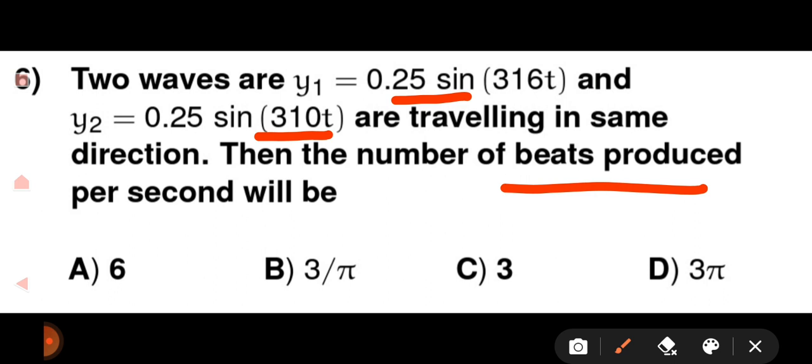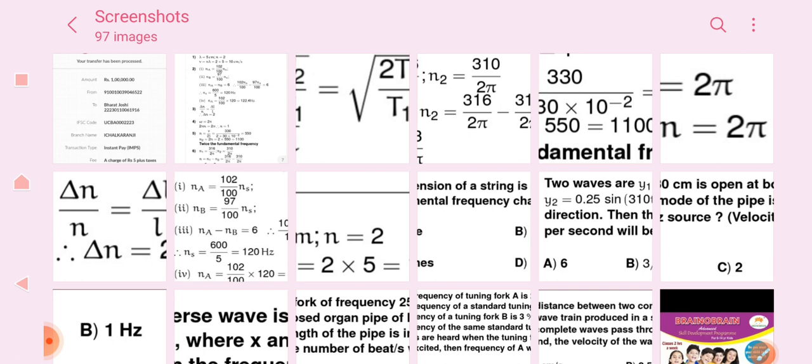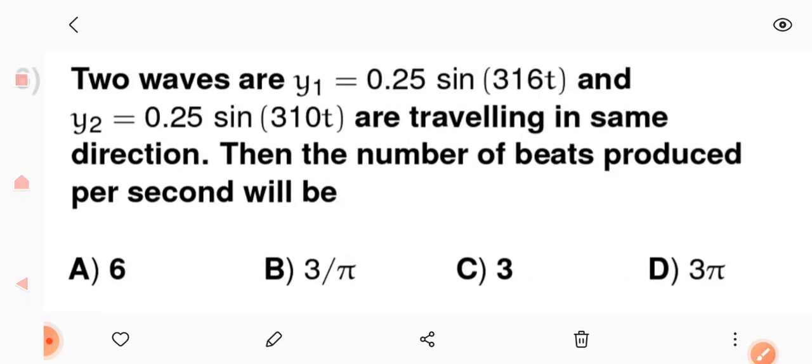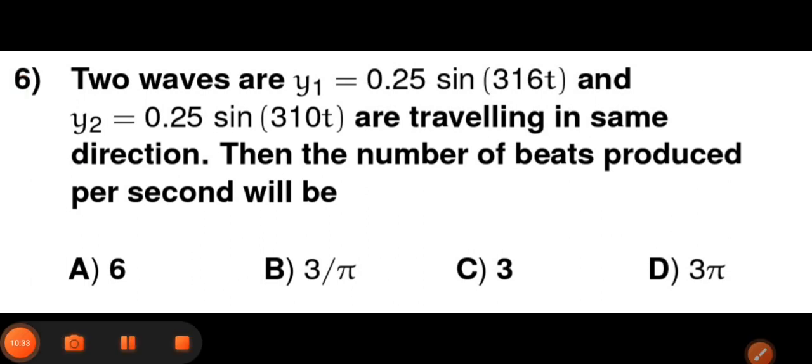Option A 6, option B 3 upon pi, option C 3, option D 3 pi. Friends, remember, whenever we are talking about beats, beat frequency is nothing but the difference in the frequencies. So here we have to calculate the difference in the frequency.